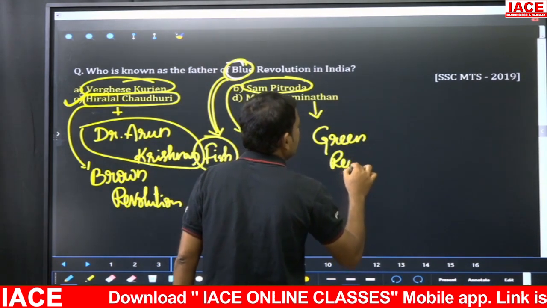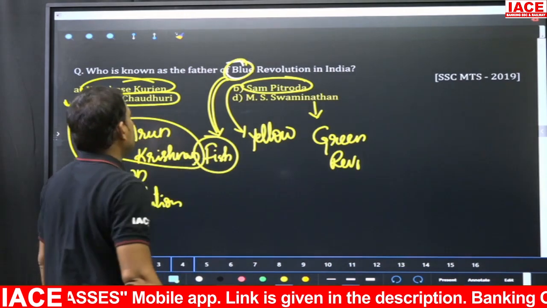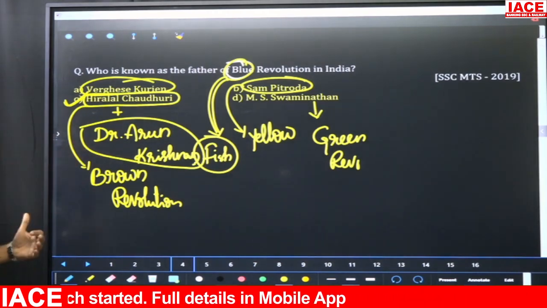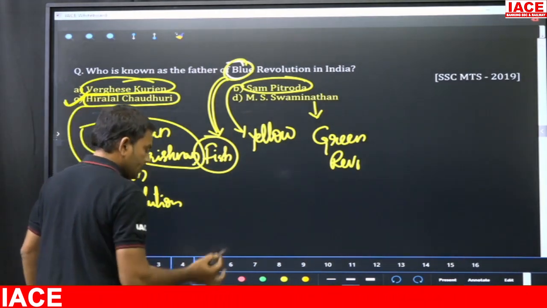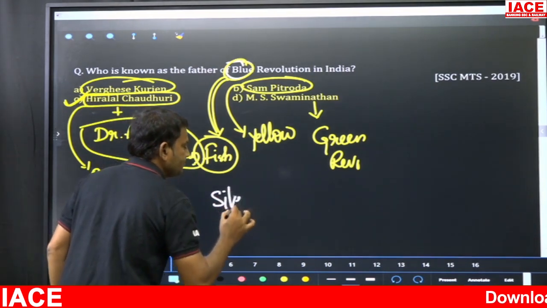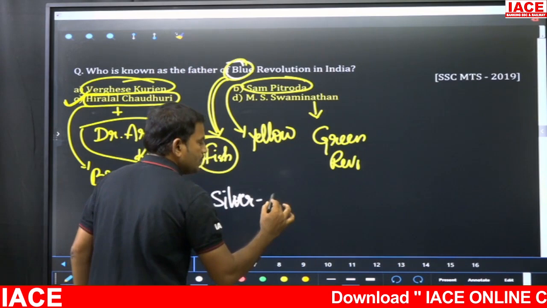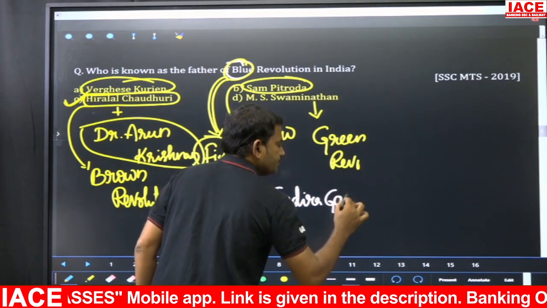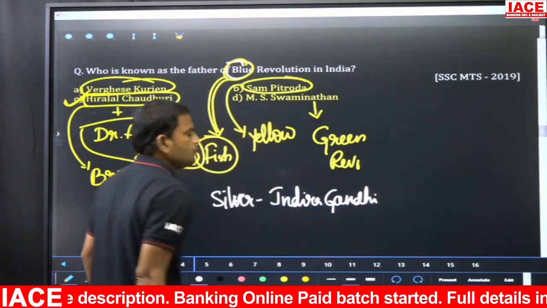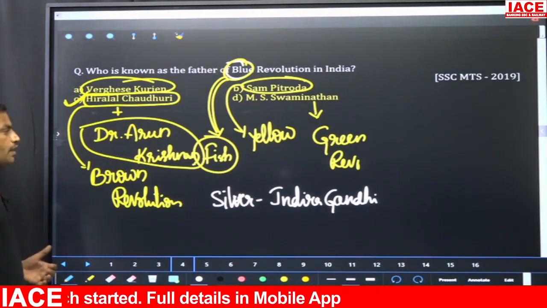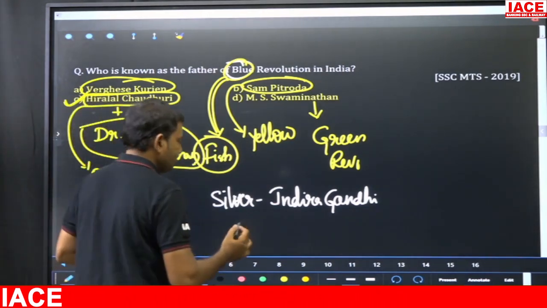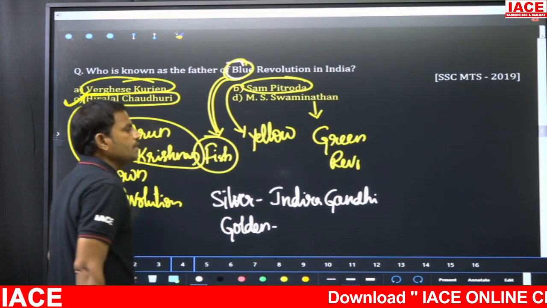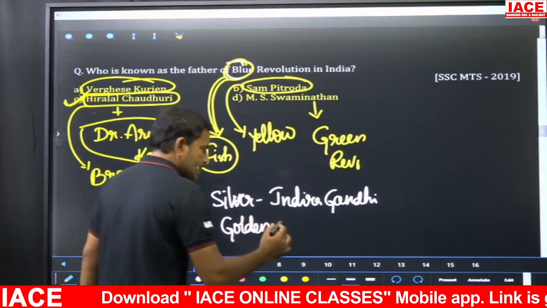Okay, so for the green revolution, Swaminathan, and white revolution, Verghese Kurian, Sam Pitroda for yellow revolution, right? In addition to this, we can have silver revolution, the mother of silver revolution for eggs. Okay, the mother of silver revolution is nothing but Srimati Indira Gandhi. So this you have to remember. Next, the father of gold revolution, golden revolution we can say. So the father of the golden revolution, so he is nothing but Nirbhak Tutej.